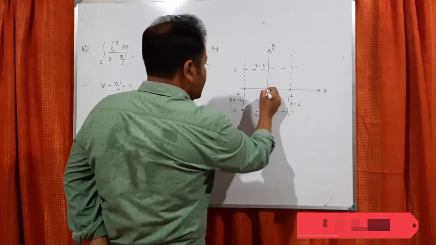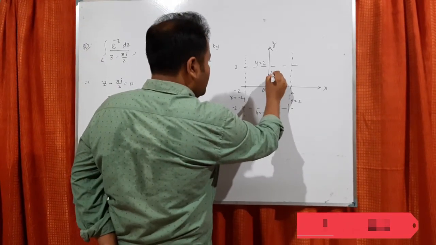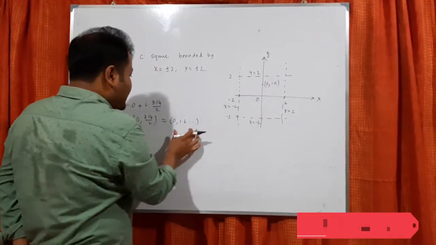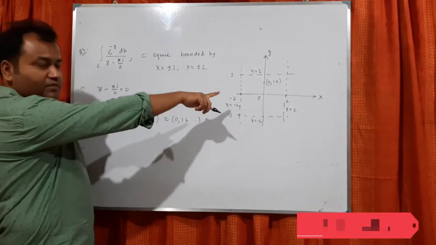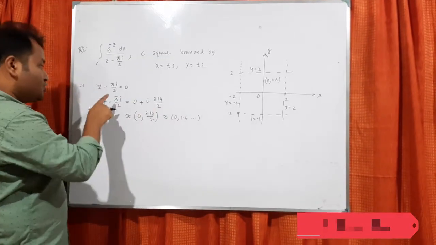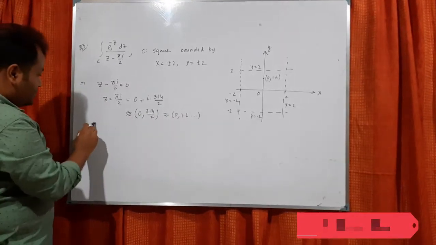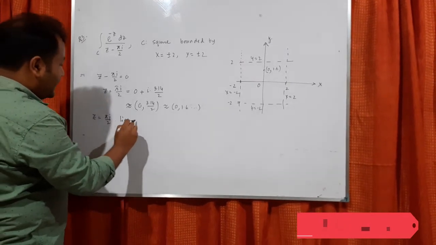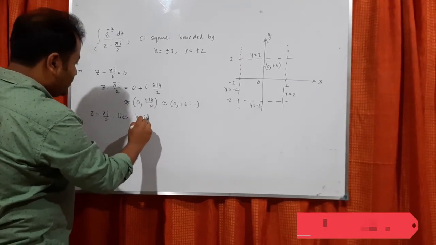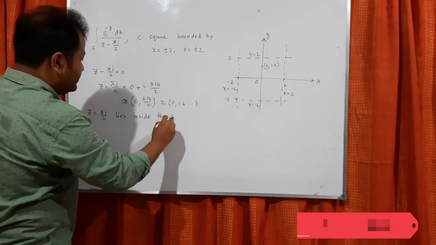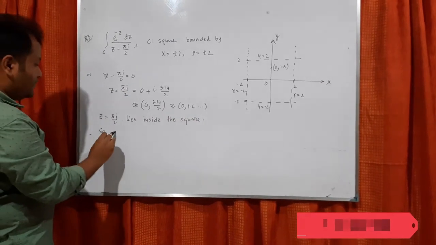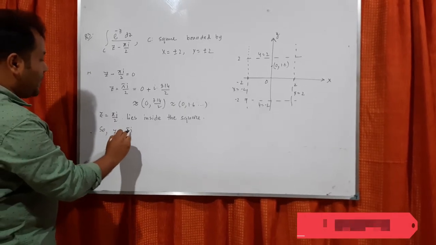So 0, 1.6, that is less than 2. So it lies inside the square. From the diagram we can understand, okay. So z equals to pi I by 2 lies inside the square. So z naught is pi I by 2.